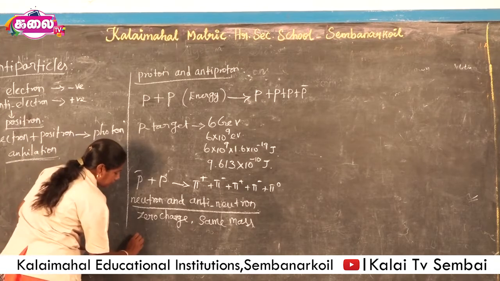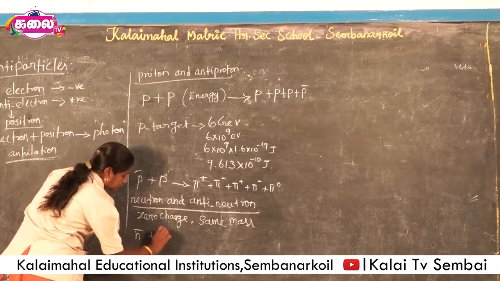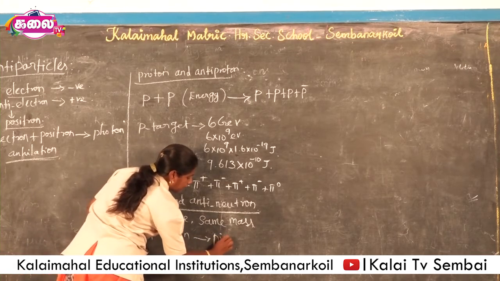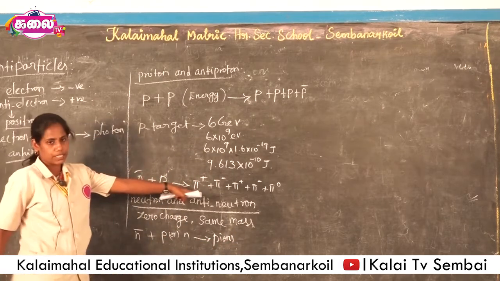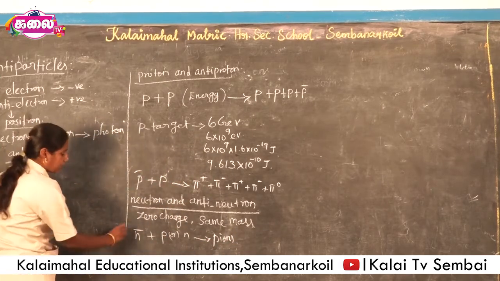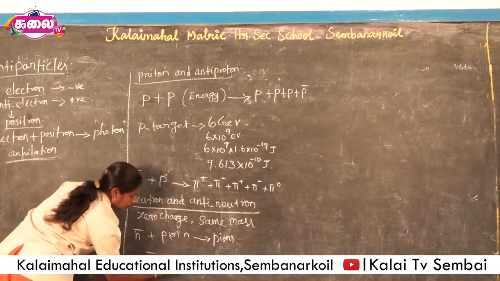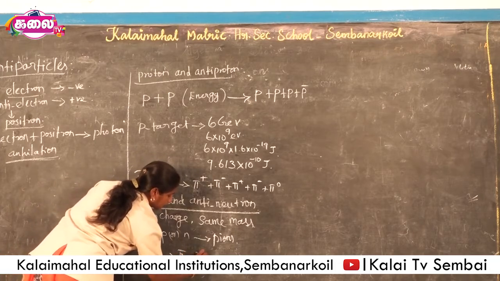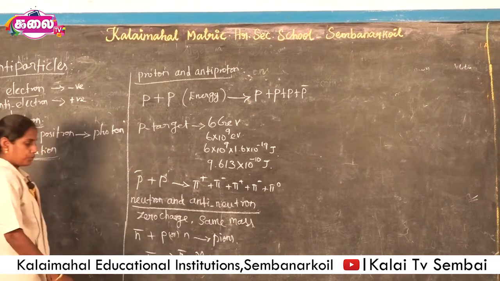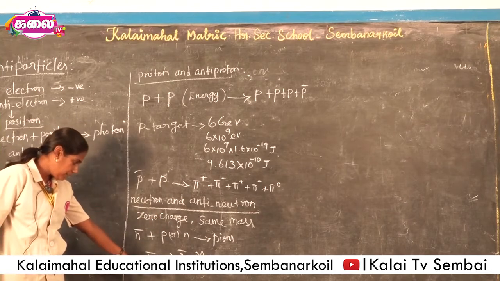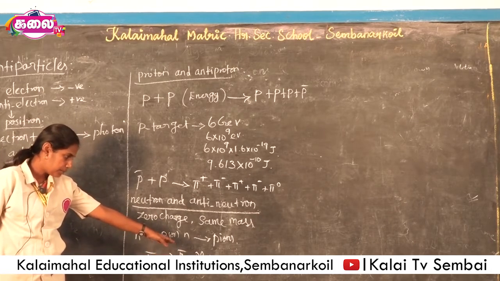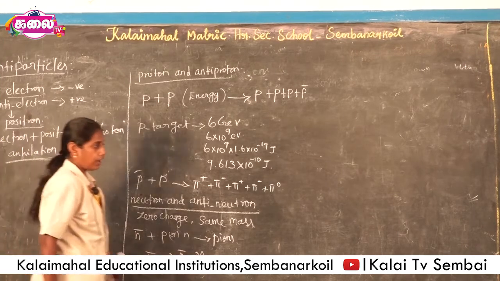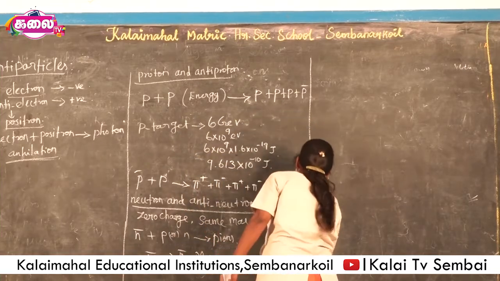Here when the antineutron combines with a proton or neutron, it also produces pion particles. Otherwise, this antineutron decays into antiproton plus beta particle plus neutrino. This is the decay of the antineutron into this antiproton, neutrino and beta particle. Then finally we have neutrino and antineutrino. These are antiparticles of one another.